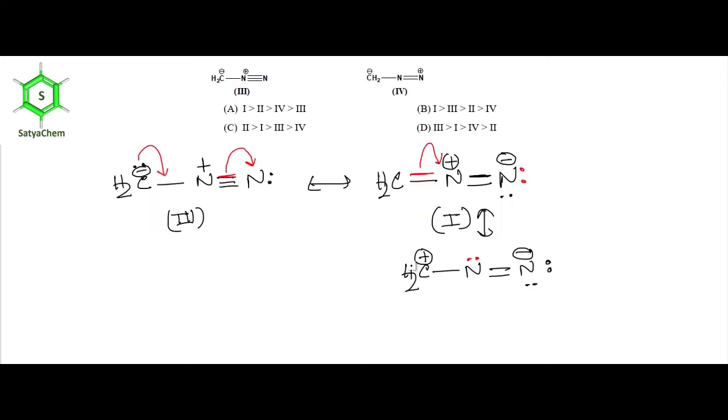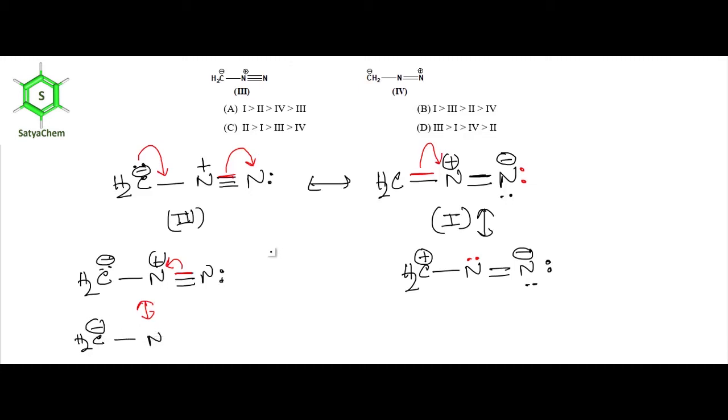Now I'll rewrite structure 3. Now this is the pi bond. Now this pi electron can move to the central nitrogen. Then the structure will be H2C minus single bond nitrogen.